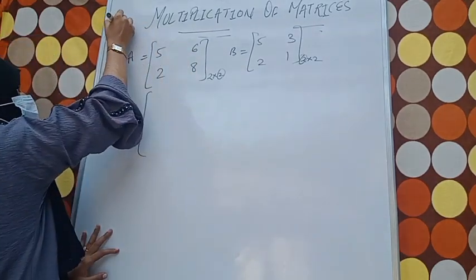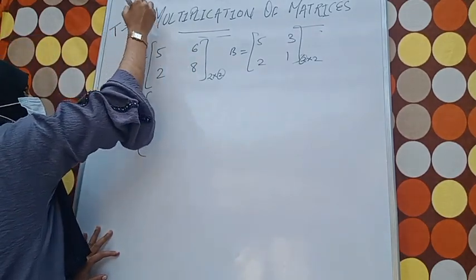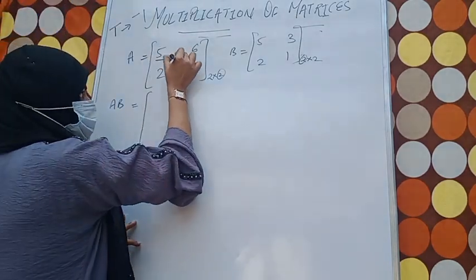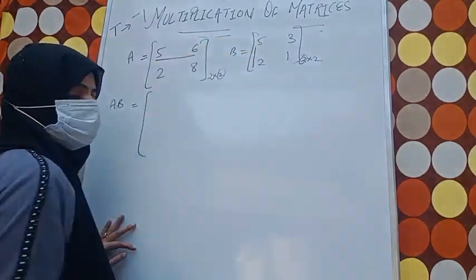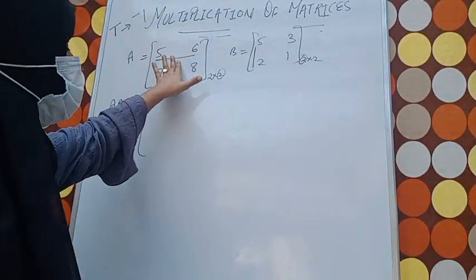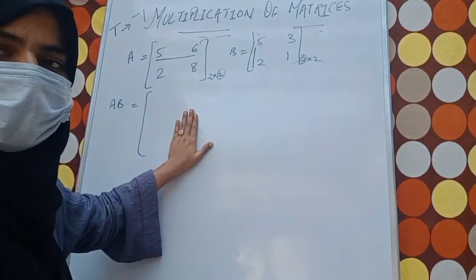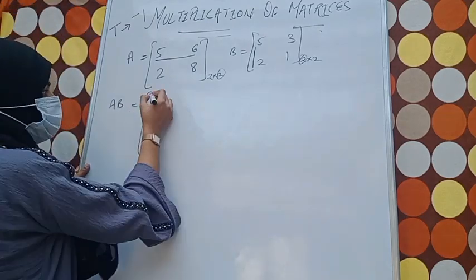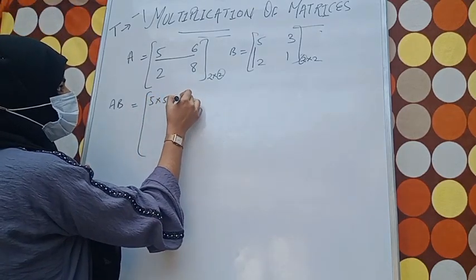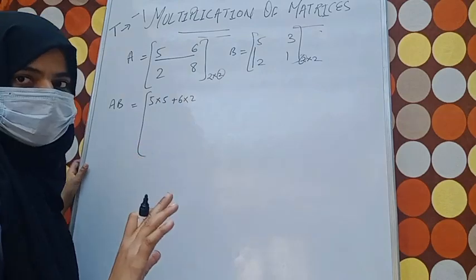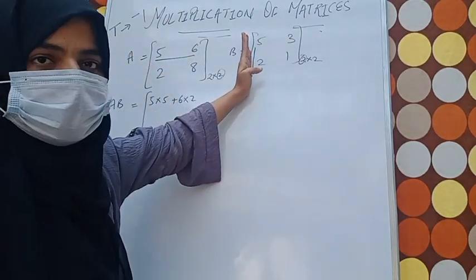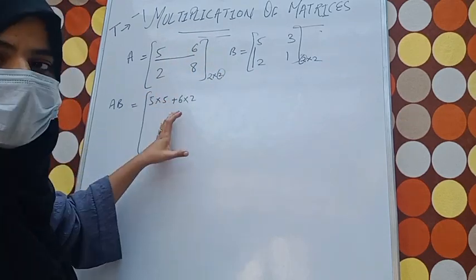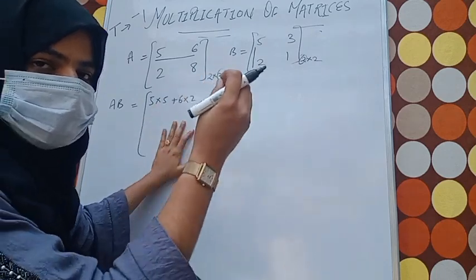I told you, remember the T, and make it in parts, that is row, column, so that you can easily remember how this working is going to start. This is the first row, this is the first column. By using the first row and first column, the very first element of the product of those matrices will be obtained. So see, 5 into 5 plus 6 into 2. First row, first column multiplied and added. Then the very first element of the required matrix has been obtained.